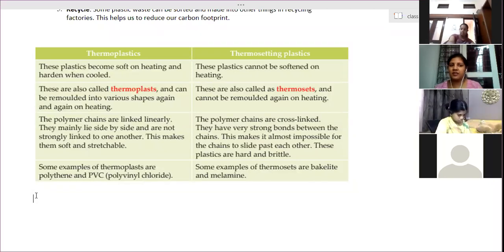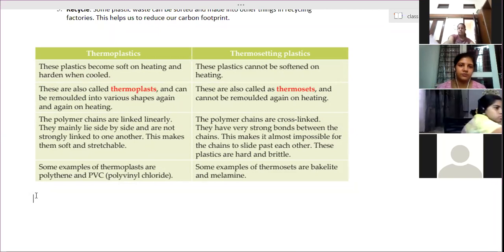And that wax layer is non-biodegradable. None of the enzymes of our body is able to degrade it, decompose it or digest it. Therefore that wax layer will remain stuck to our digestive tract and causes very severe trouble to our body. Clear? So that is one disadvantage plastic possesses.